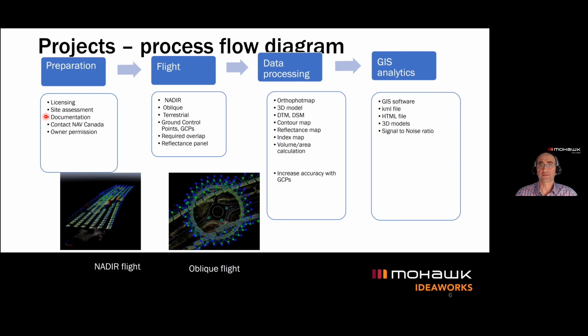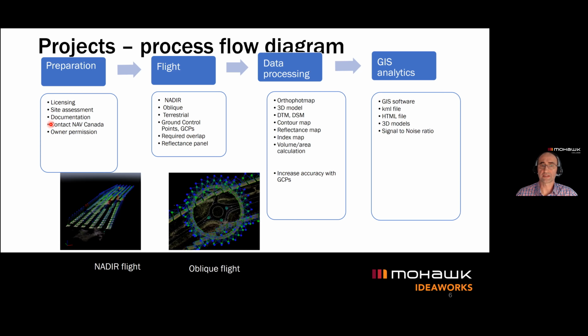Talking about the actual drone flight, this flight can be done in different settings. One is called nadir, another one is oblique, and the third type is terrestrial. So here we can see the nadir flight. Practically, the drone is flying over the area with the camera pointing down.